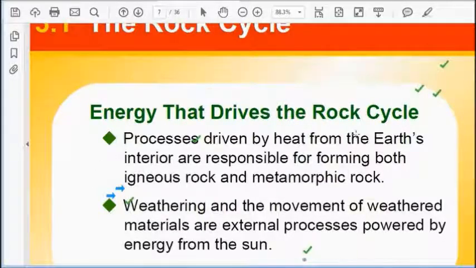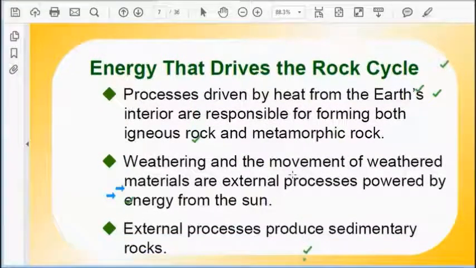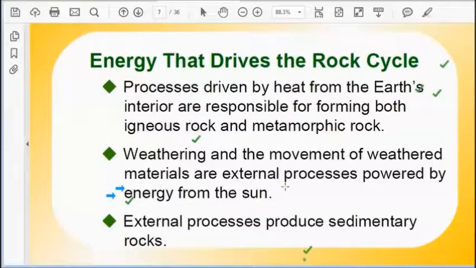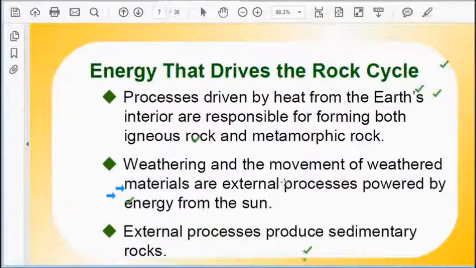So let us have a look at this rock cycle once again, and let us explain how energy is derived from the rock cycle. Now this is a process driven by heat from the earth's interior, which is responsible for forming both igneous and metamorphic rock. We have just studied that lava comes out, cools down, and becomes igneous rock, and from that, due to climatic factors, metamorphic rock is made.